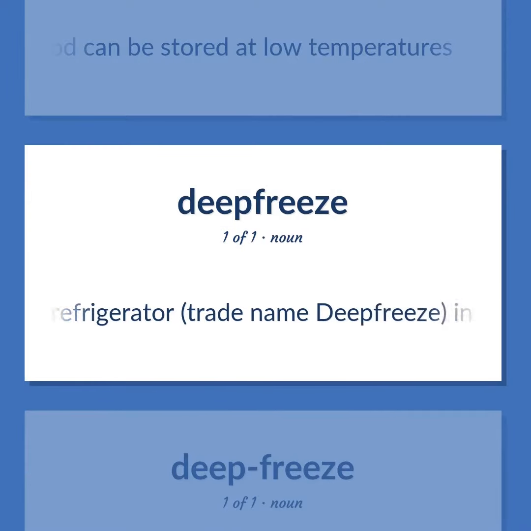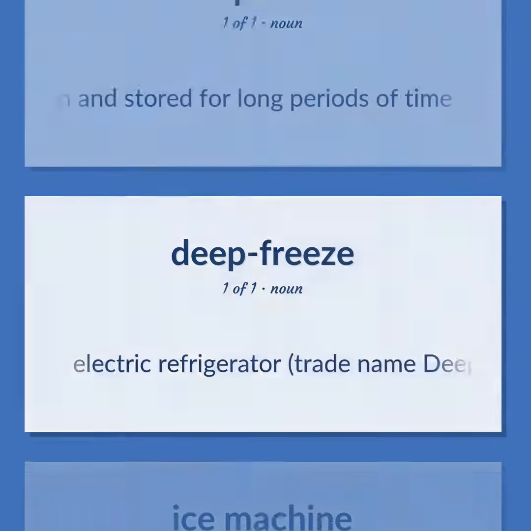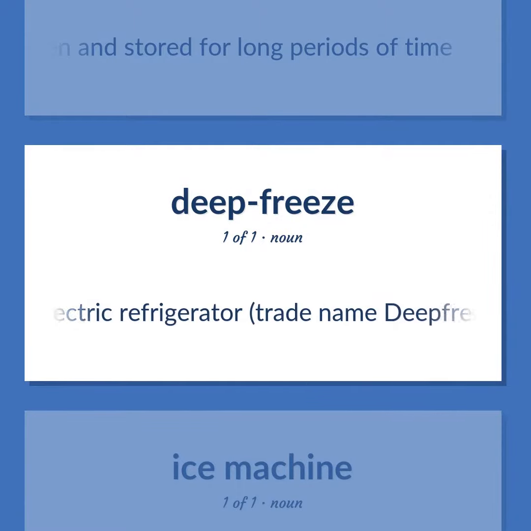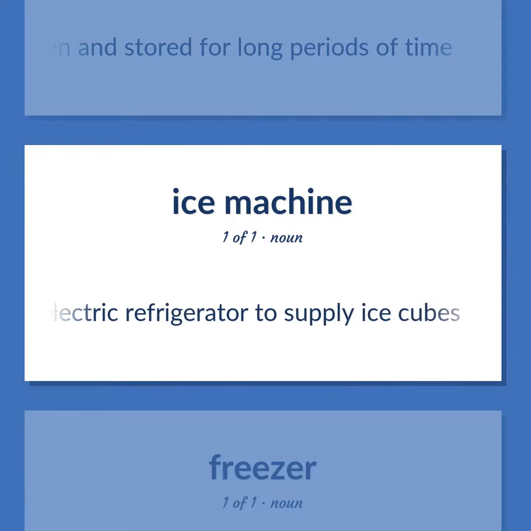Electric refrigerator, trade name deep freeze, in which food is frozen and stored for long periods of time. An electric refrigerator to supply ice cubes.